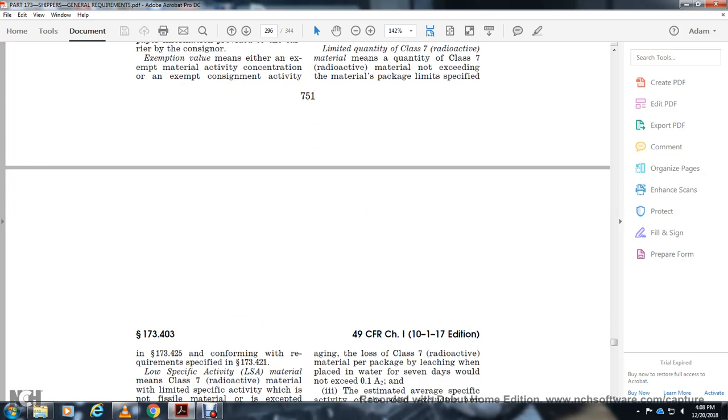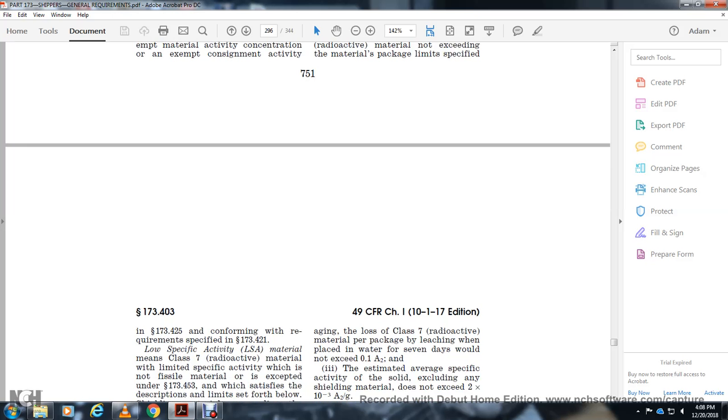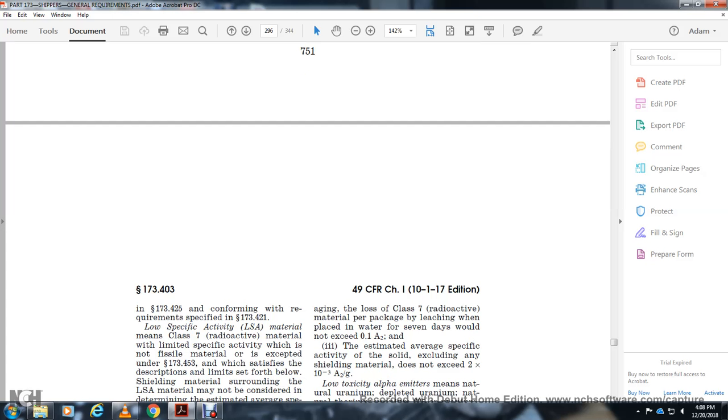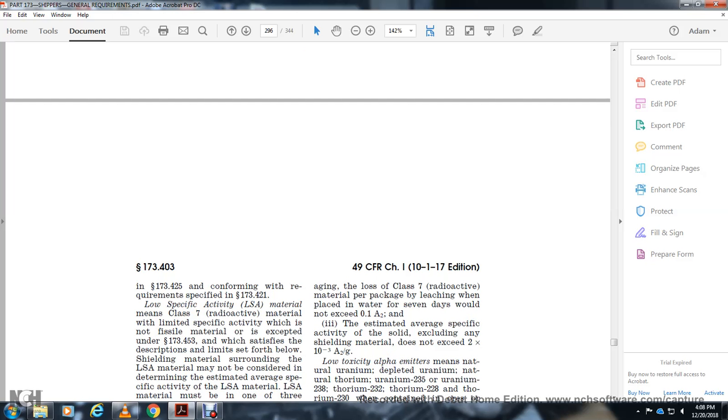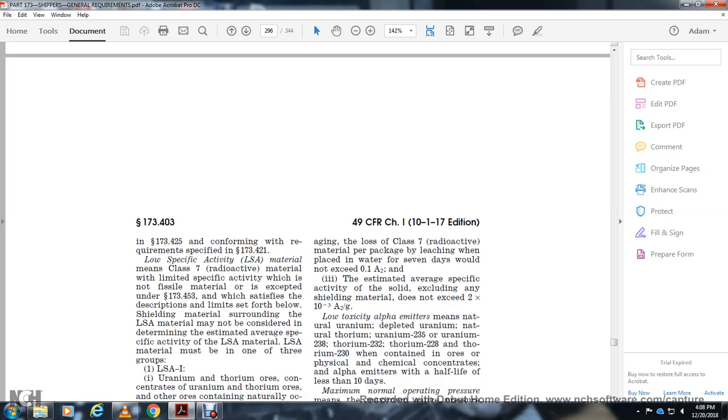Low specific activity material, or LSA, is Class 7 radioactive material with limited specific activity which is not fissile material, except as provided in 173.453, satisfying the description and limits set forth below. Shielding material surrounding the low specific activity material may not be considered in determining the estimated average specific activity. Low specific activity material must be one of three groups.